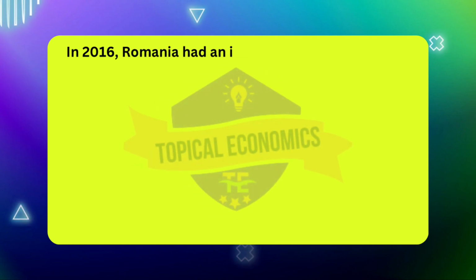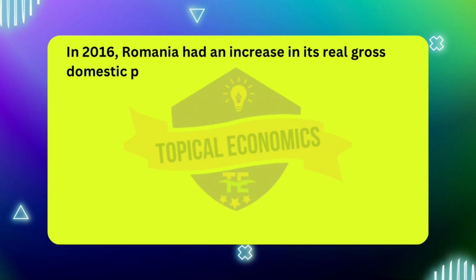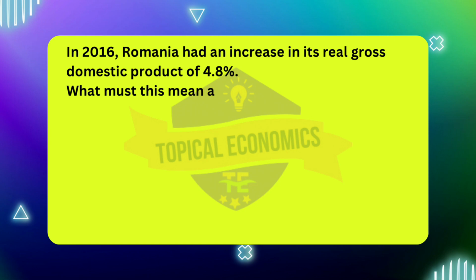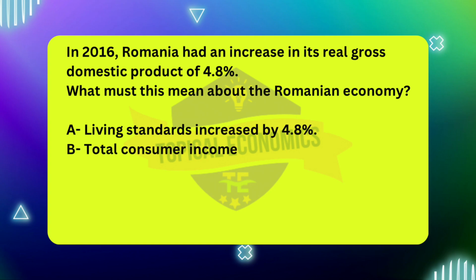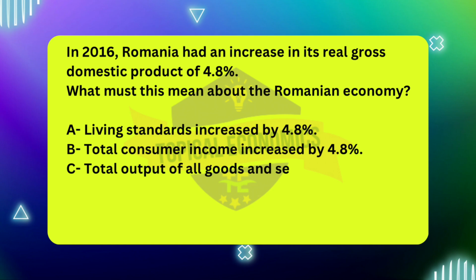Moving to the 9th question. In 2016, Romania had an increase in its real gross domestic product of 4.8%. What must this mean about the Romanian economy? A. Living standards increased by 4.8%. B. Total consumer income increased by 4.8%. C. Total output of all goods and services adjusted for inflation increased by 4.8%. D. Total output of manufactured goods adjusted for inflation increased by 4.8%.